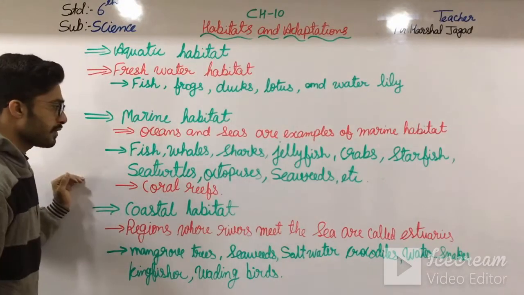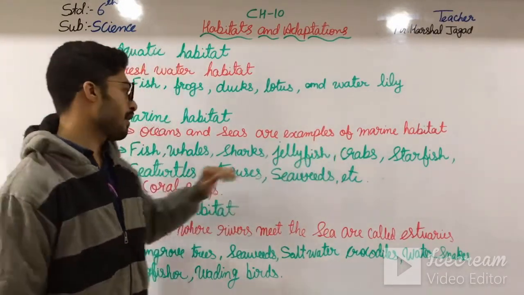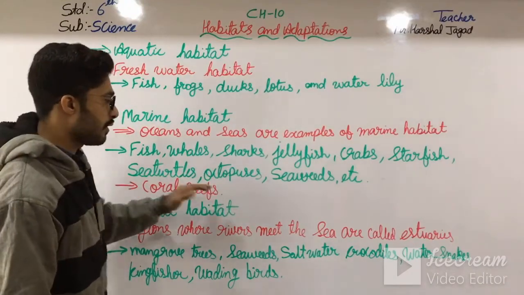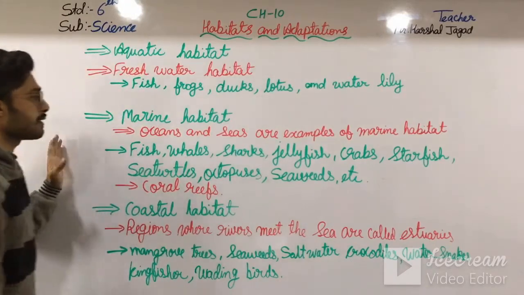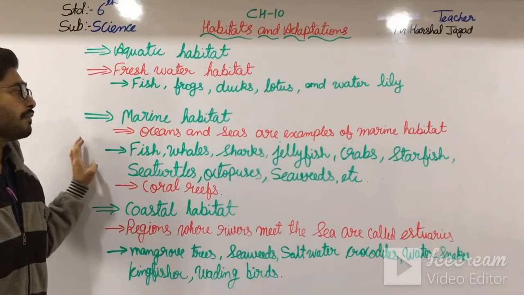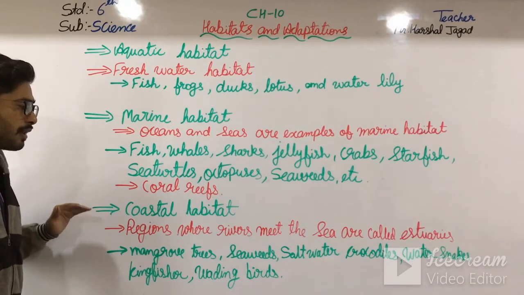Then fish, whales, sharks, jellyfish, crab, starfish, sea turtles, octopuses, seaweeds, etc. All these things are found in the marine habitat, and then after coming towards the coastal habitat.